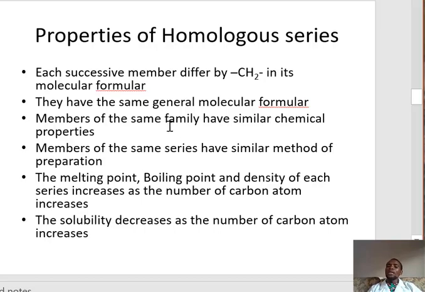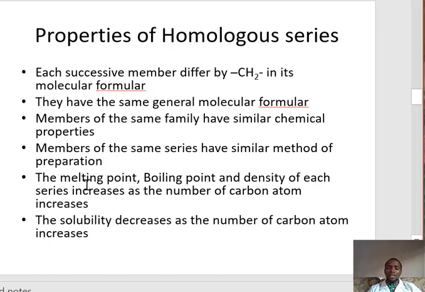Members of the same series also have similar methods of preparation. Meaning, if you look at the members of alkane, the method of preparation of the first member is similar to that of the second member.